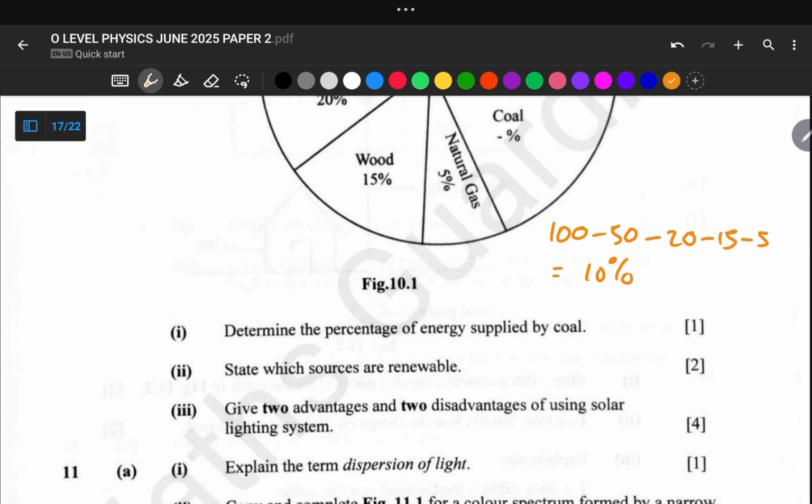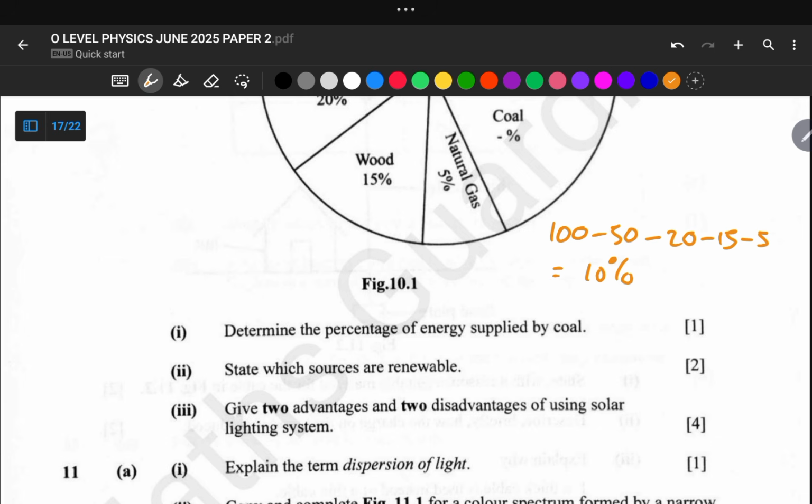And let us move on to the next part of our question, which says state which sources are renewable. A renewable source of energy is a resource that is naturally replenished and can be used continuously without running out. Examples of renewable sources of energy: the first one is solar energy from the sun, wind energy from the moving air, hydropower from the flowing water, biomass from plant and animal waste, and geothermal energy from heat within the earth.